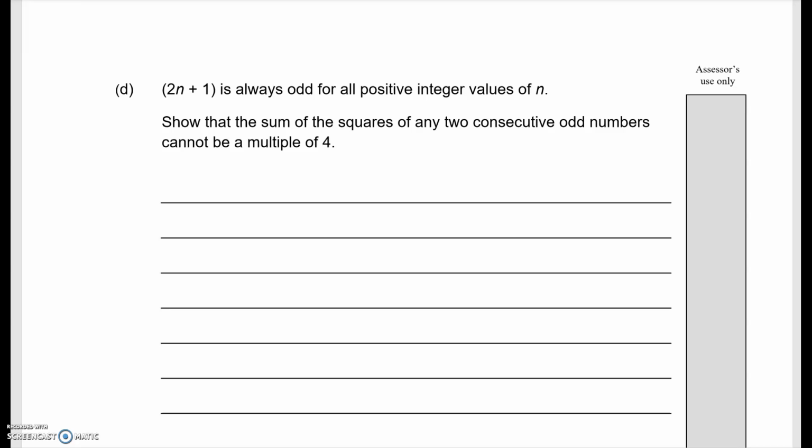We're on question 2D. So the question says, 2n plus 1 is always odd for all positive integer values of n. So what that means is simply n is a positive integer, it's a positive number. N is any of those numbers I just wrote down, on forever.